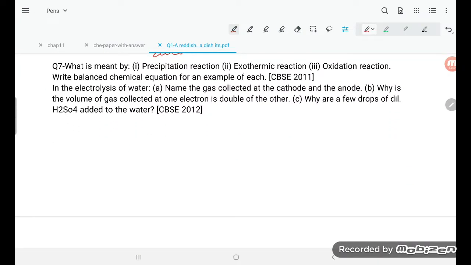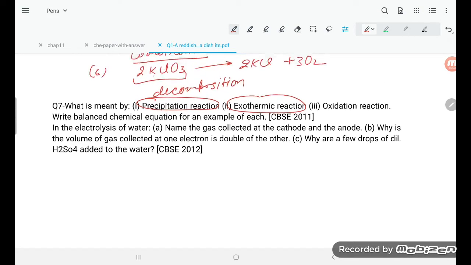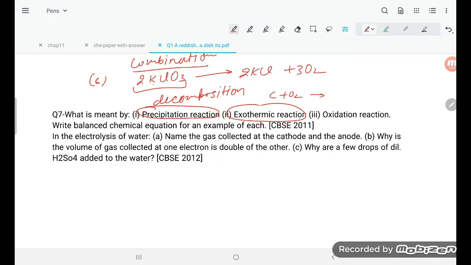So there are so many problems, student. If you go through them, you can easily understand, right? You can go for the seventh number also. We can explain this one because it is the same question, a precipitation reaction. Just now we explained that one: an insoluble precipitate forms. Exothermic reaction, I explained it like that: C plus O2 gives CO2 plus heat. So this is exothermic. Oxidation: this itself is oxidation. Addition of oxygen is oxidation.